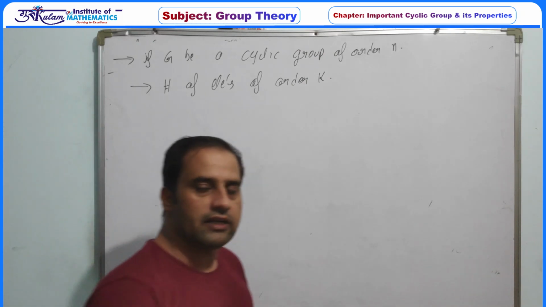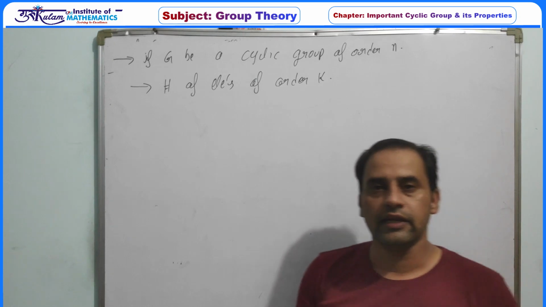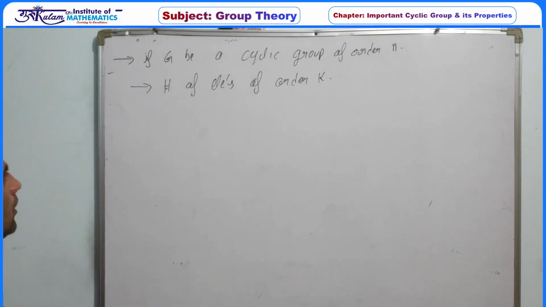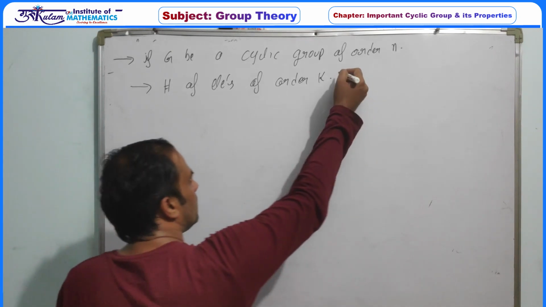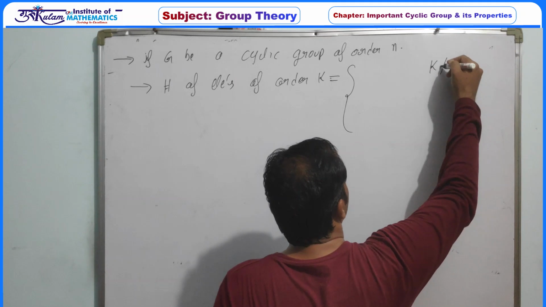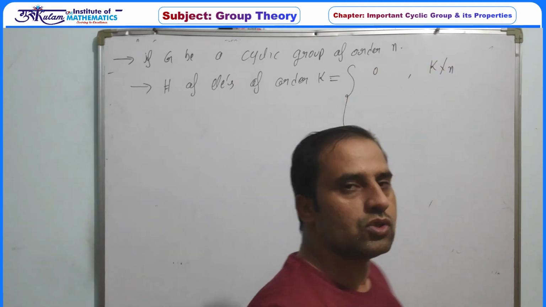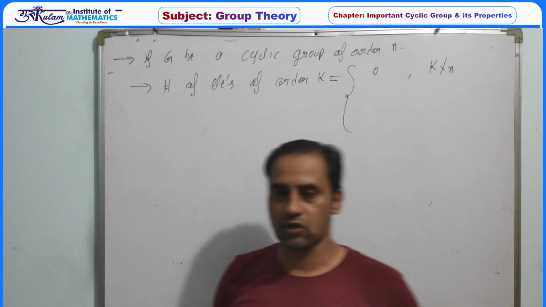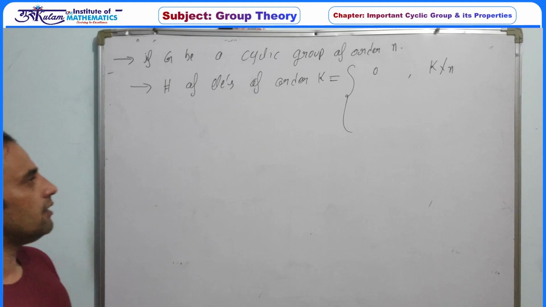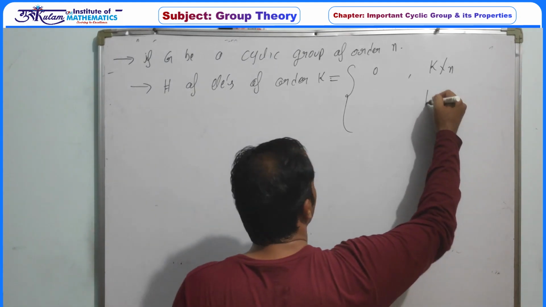If G is a cyclic group of order n, then how many elements of order k are in G? So this is the question. Obviously, by the corollary of Lagrange's theorem, if k does not divide n, there does not exist any element of order k, because the order of every element divides the order of the group. So if k does not divide n, definitely there does not exist any element of order k.